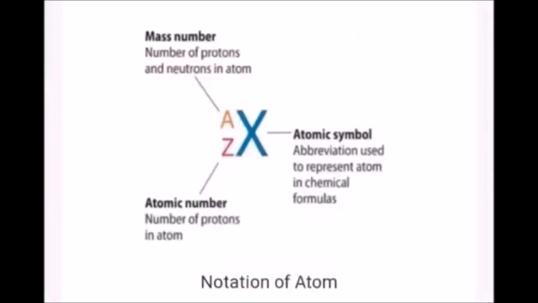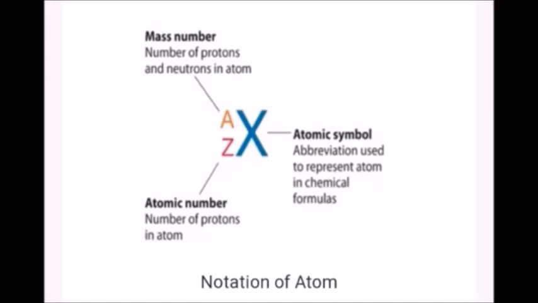How to write the symbol for an element with atomic number and mass number? Here, X is the atomic symbol. In superscript, A denotes the mass number. The sum of protons and neutrons in an atom is called the mass number, otherwise called atomic mass. In subscript, Z denotes the atomic number.